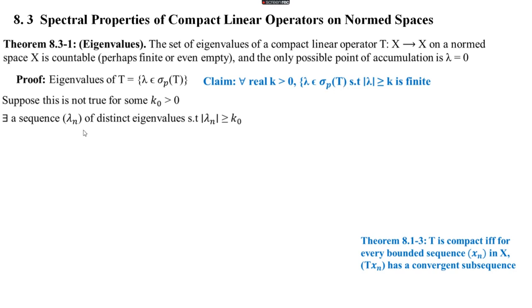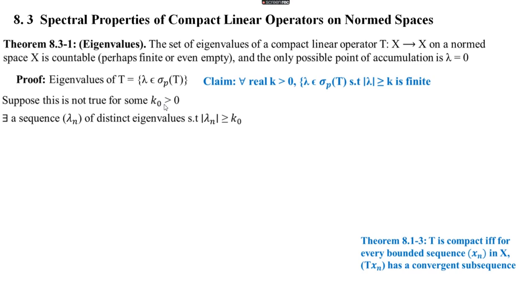That means there is an infinite sequence lambda n of distinct eigenvalues of T such that modulus of lambda n is greater than or equal to k naught. So we can find an infinite sequence of lambdas in sigma p of T, say the sequence lambda n, which are distinct eigenvalues of T and satisfy modulus of lambda n greater than or equal to k naught, because lambda is replaced by the sequence lambda n and k is replaced by this particular k naught.